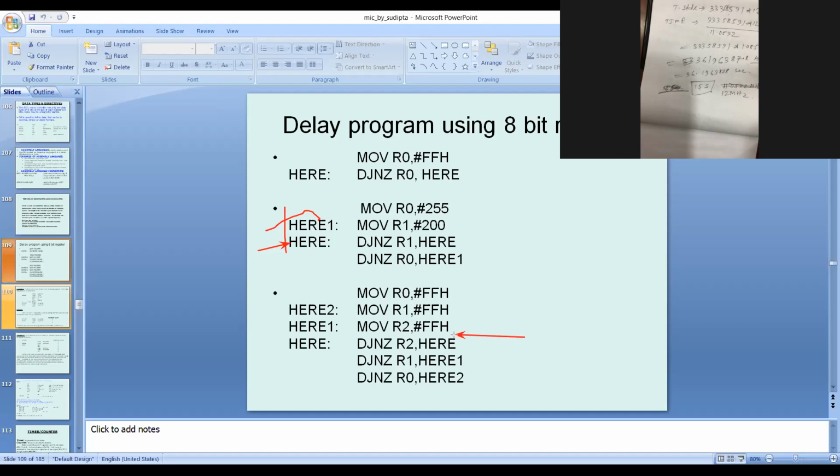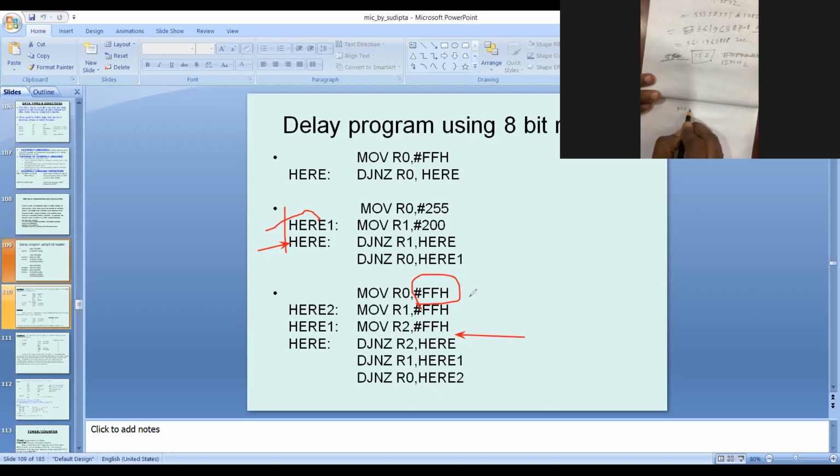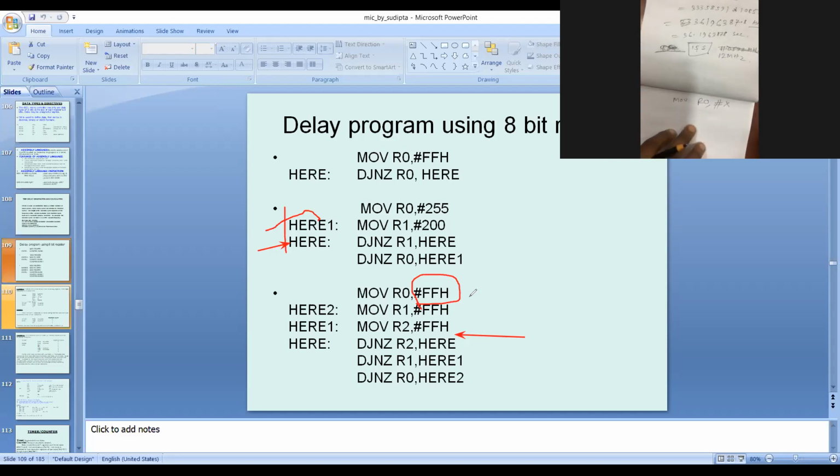Okay. But instead of these FFH, we should write hash X, means move R0 comma hash X. Is it clear?